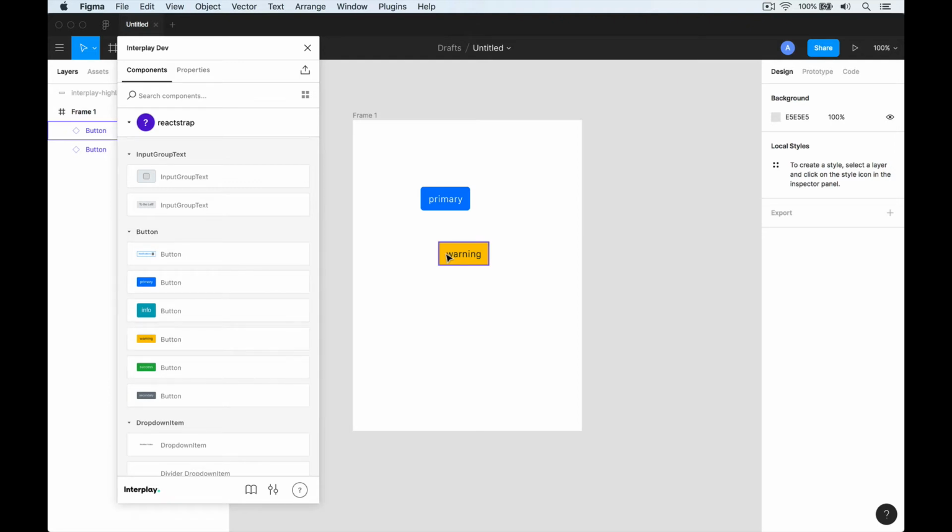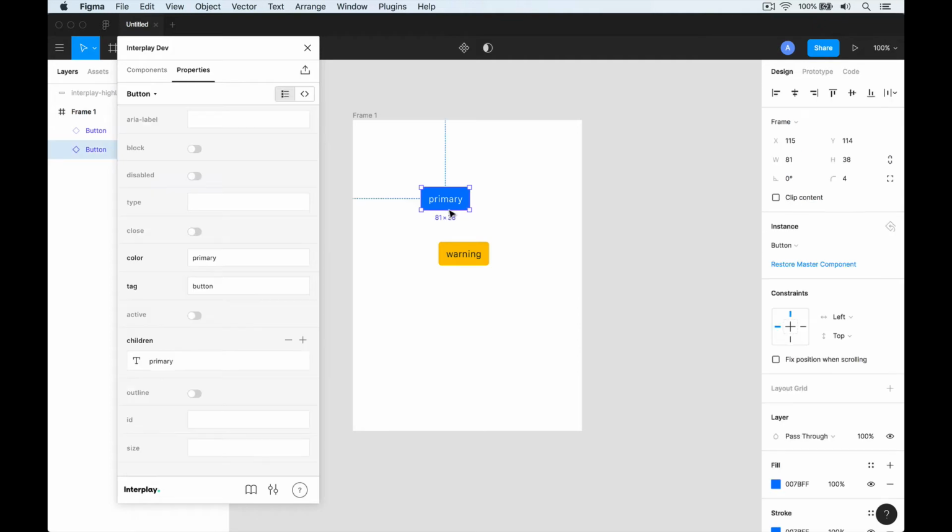Back in Interplay, we were the design system owners, curating the design system and publishing out examples of buttons to our users. Here in the Figma plugin, we're a user consuming the component configuration that was published. We use it as a starting point. I can add button to my canvas and customize it by changing the React code properties. For example, I can make this a danger button by changing the color property to danger.